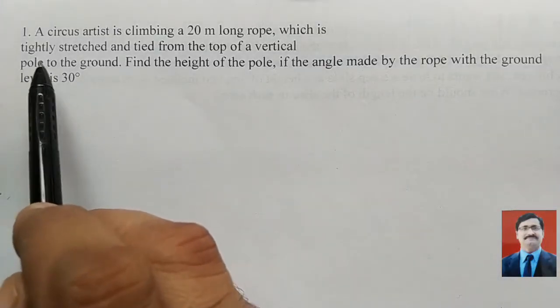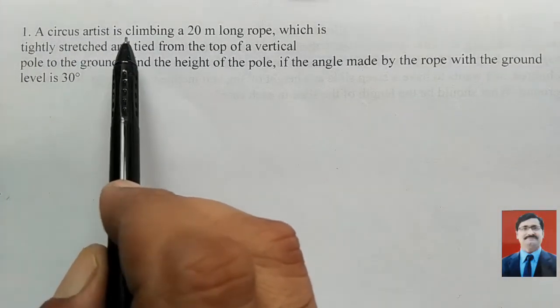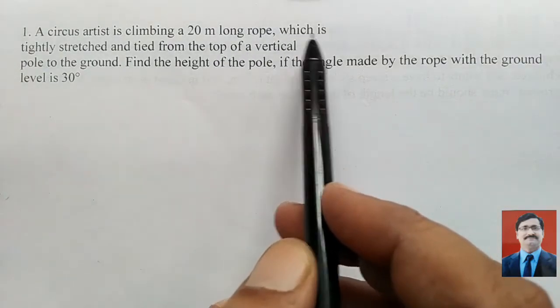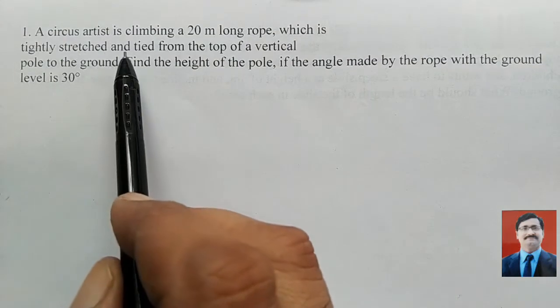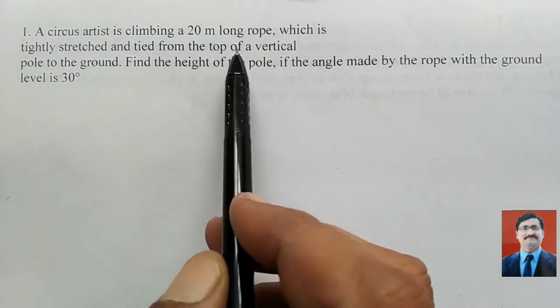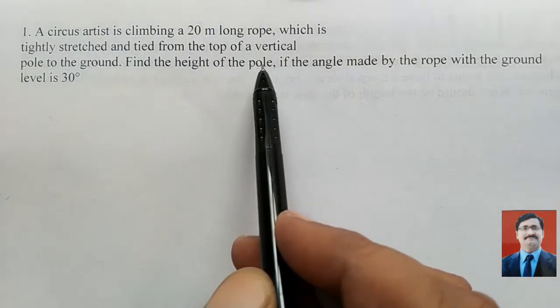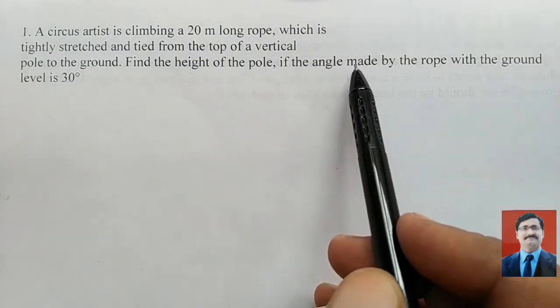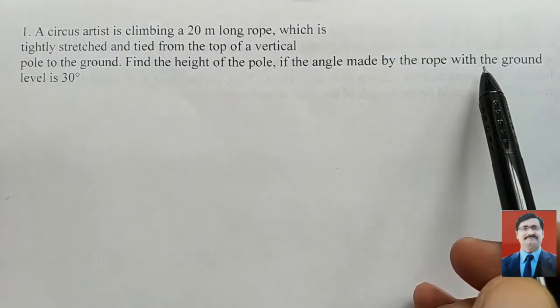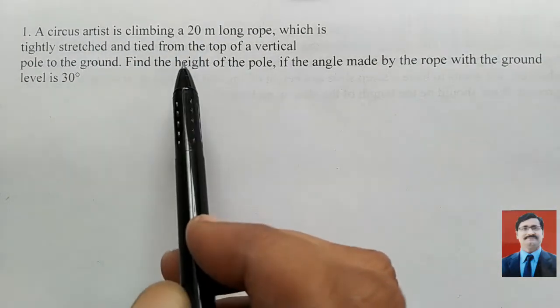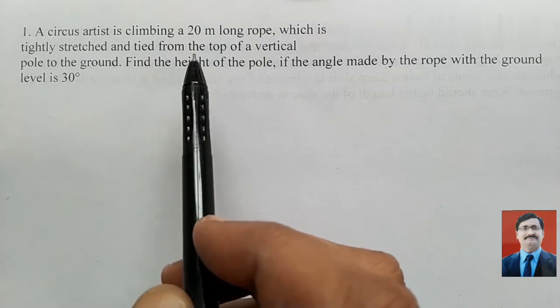Now, look here, one question we drew. A circus artist is climbing a 20-meter long rope which is tightly stretched and tied from the top of a vertical pole to the ground. Find the height of the pole if the angle made by the rope with the ground level is 30 degrees. Look here, according to this question, we will first draw a diagram.